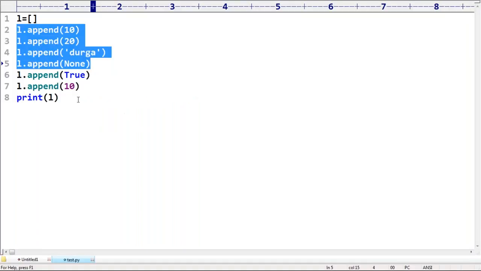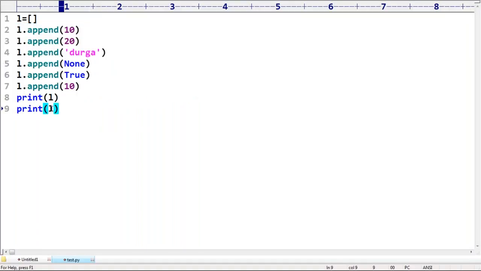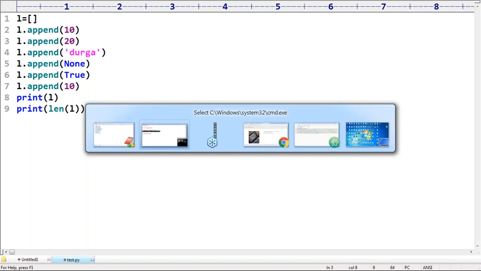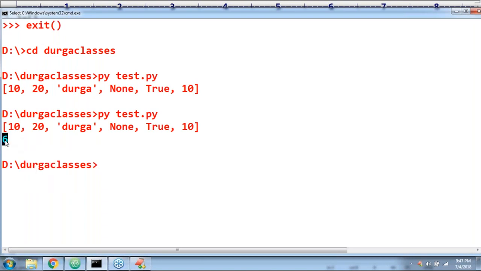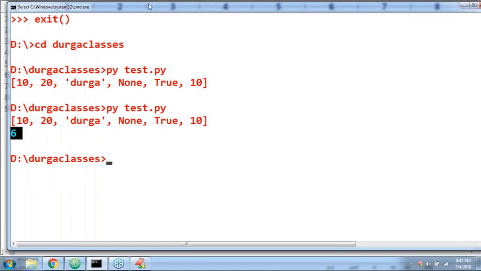Next, if you want, you can print length of L. Length of L means how many elements are there in my list? 1, 2, 3, 4, 5, 6, like this. Sir, 6 elements are there. Are you getting? Priya, are you able to understand? 6 itself is there.